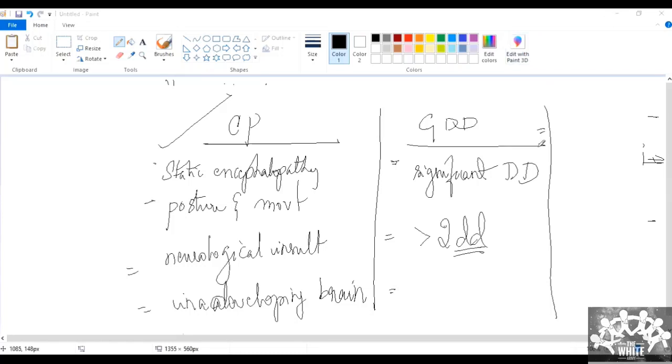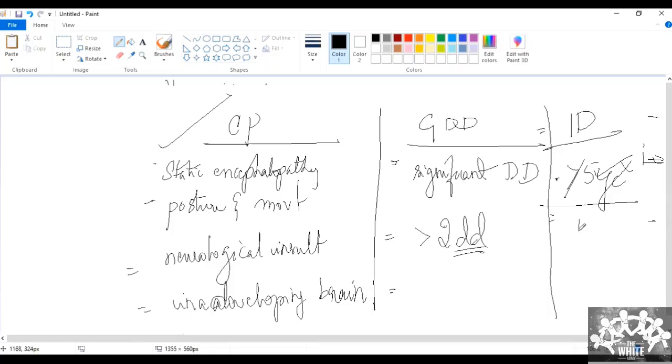Okay, and why is it not intellectual disability? Because the child has not yet crossed 5 years of age, so we can't really say if there's any intellectual problem. Very good. And if we forget the age, what are the other features that it will not be intellectual developmental delay?